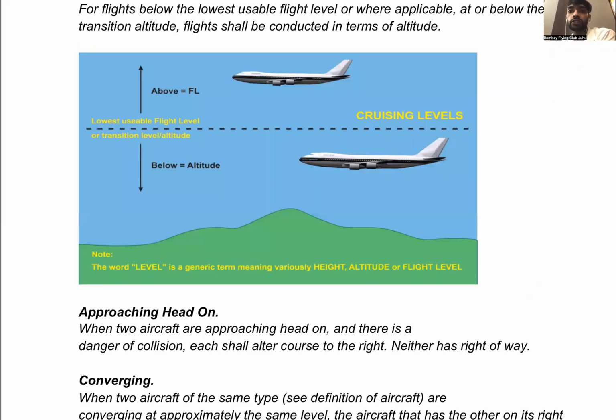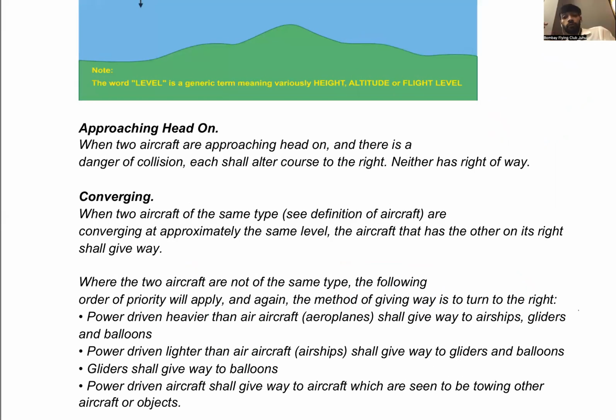Thereafter, another small rule we understood was approaching head-on. If two aircraft come head-on, what are you supposed to do? To turn to their respective rights, right? अपने अपने right पे turn करना है. Converging traffic हो, तो converging traffic के लिए rule था हमारे पास, that is the right of way rule.